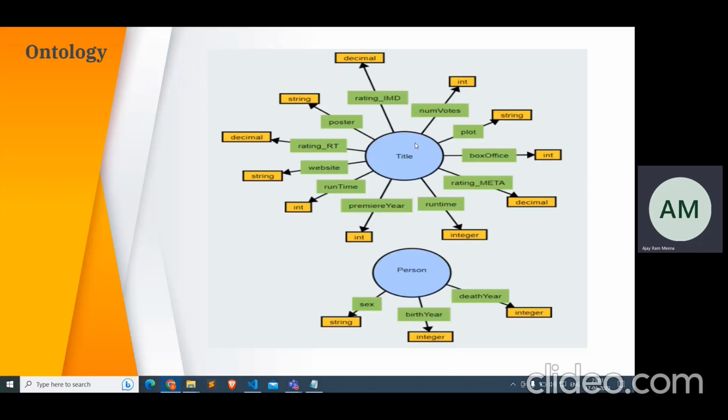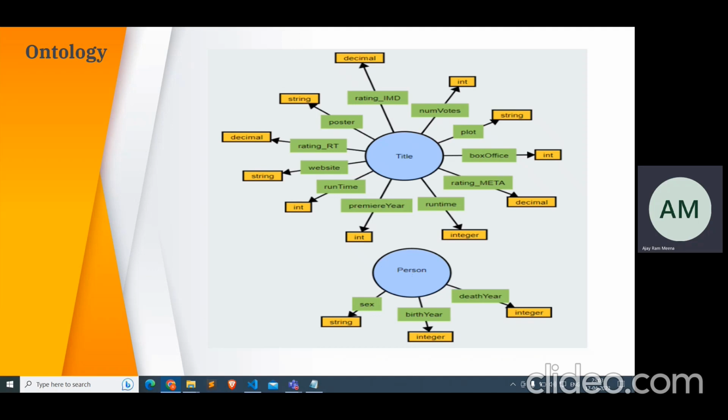Second, if we look at the data properties, we can see that title has rating IMDb as decimal, website as string, runtime as int, premiere year as int, and person has birth year, death year, sex as string, and different kinds of things. So this was the definition of the ontology. We defined the ontology on the basis of the requirements we needed, and with the help of the paper in the references by Avancha et al., for the design of an ontology for IMDb. So this was the ontology.